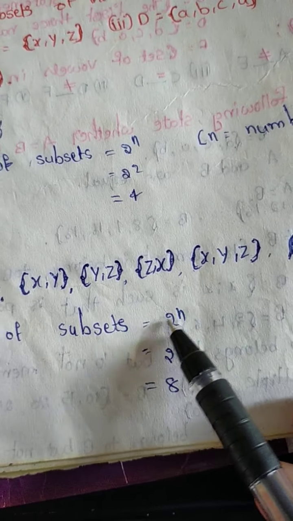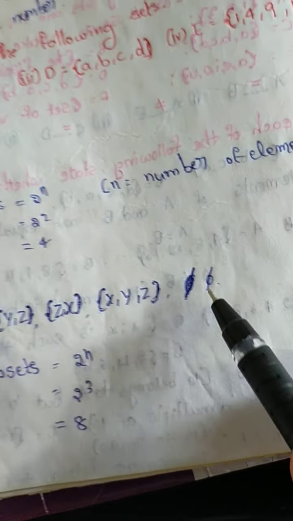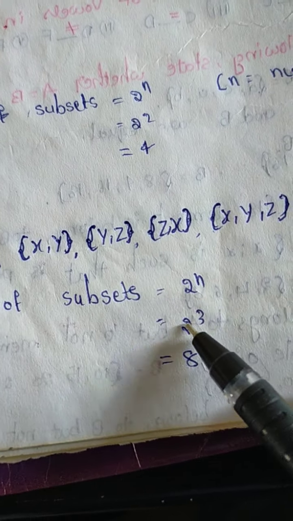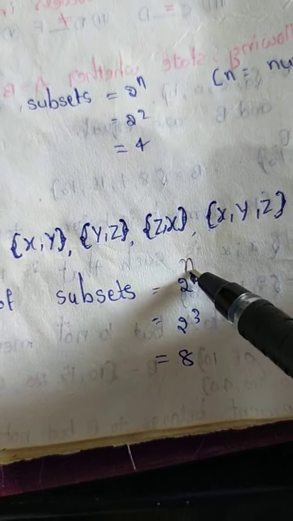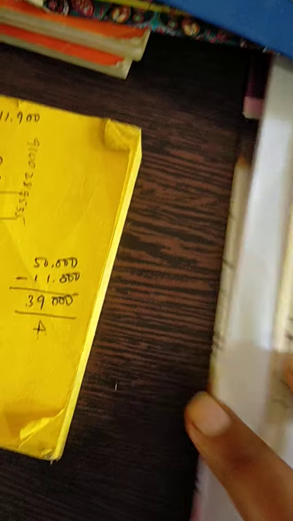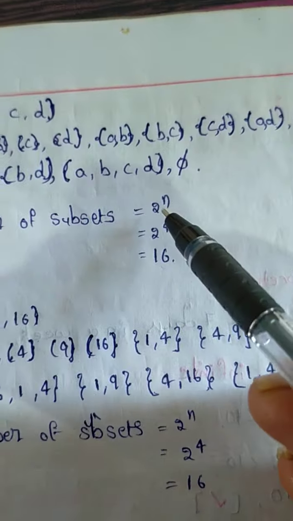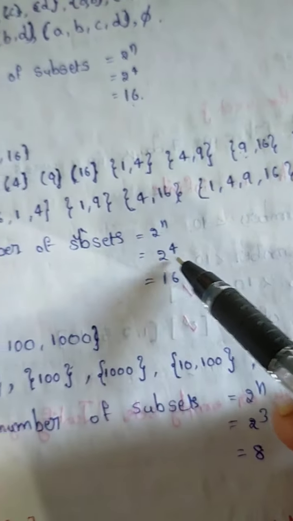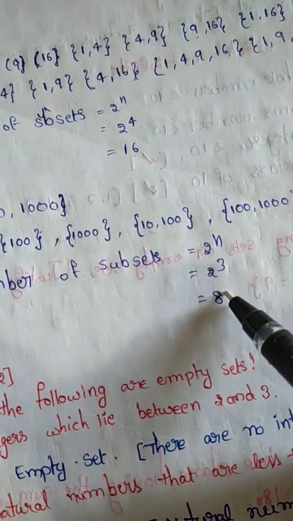The number of subsets by the 2 power n formula: how many elements? 1, 2, 3. n is 3. 2 cubed is 8. Same with A, B, C, D. Here 4 elements are given, 2 power 4 means 16. So 2 cubed is 8, the number of subsets.